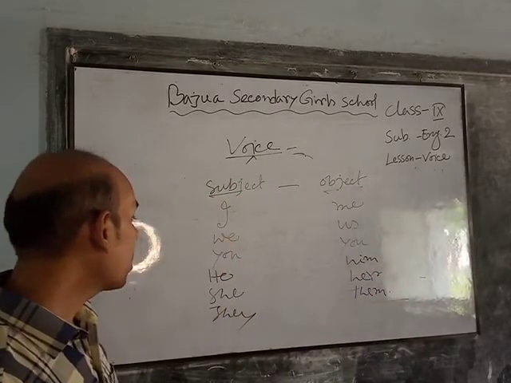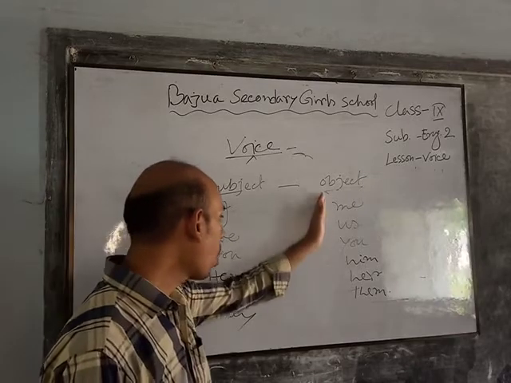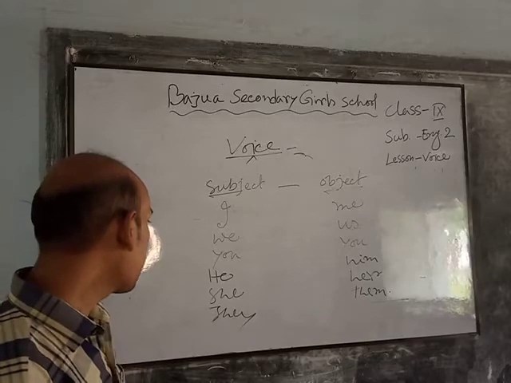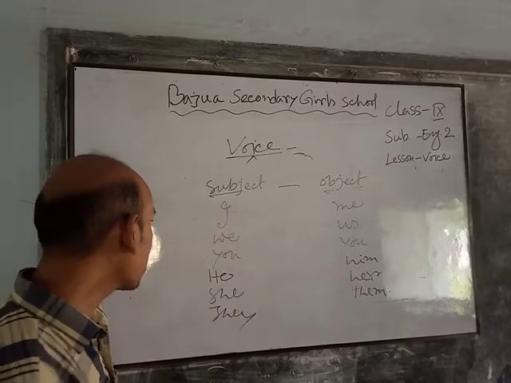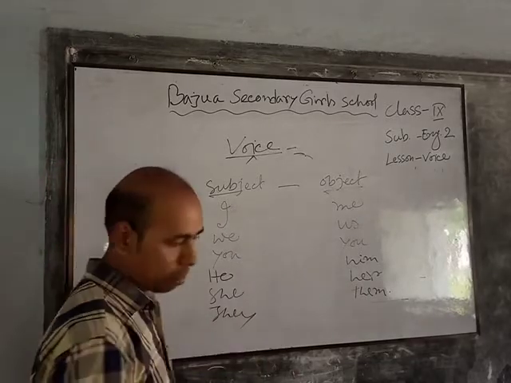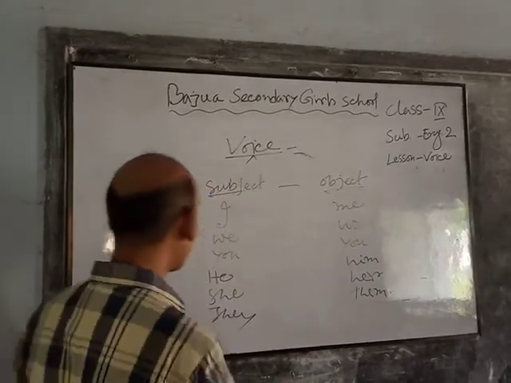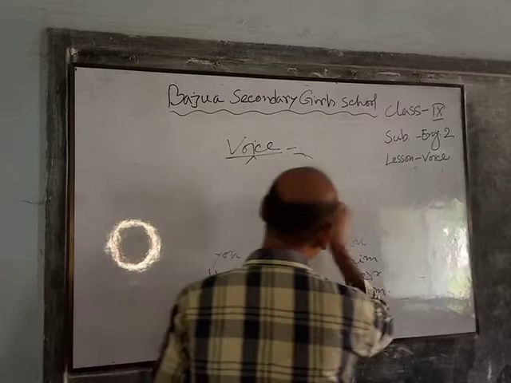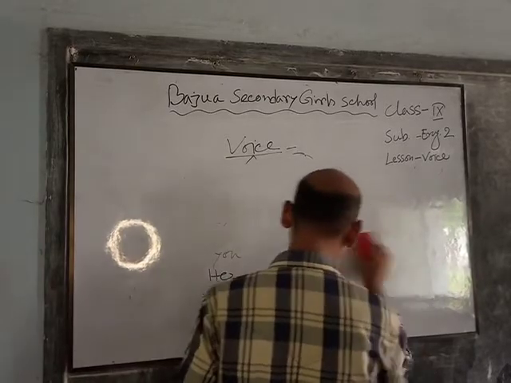So, in passive voice, we must use the objective form of the subjective form of this pronoun, that is called also nominative. So now dear students, the main word of voice.